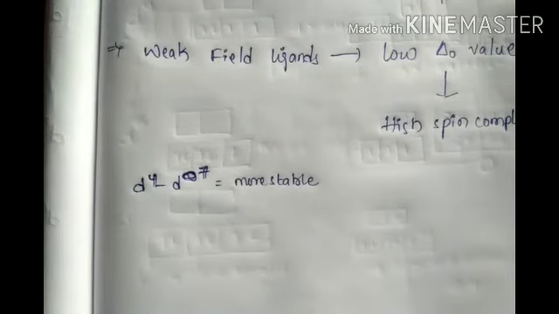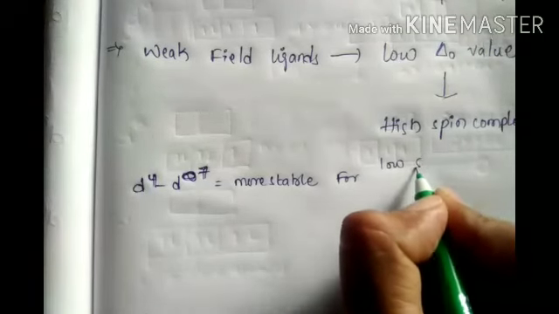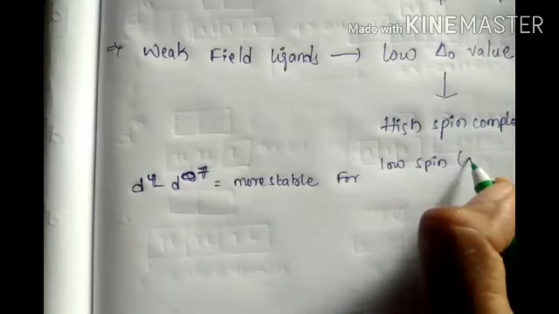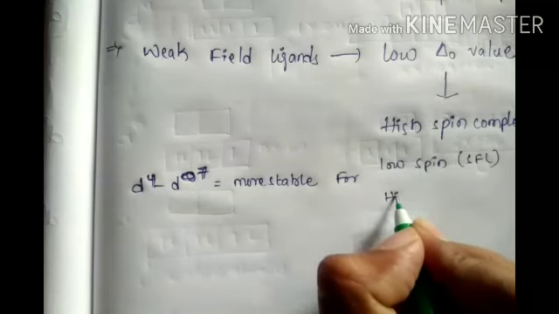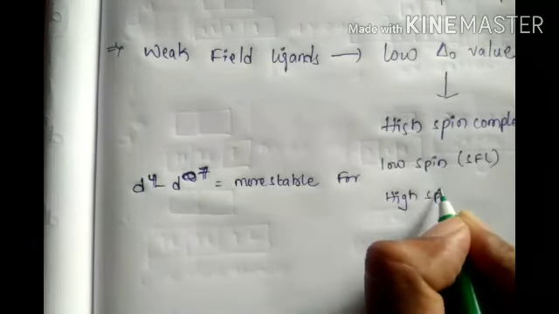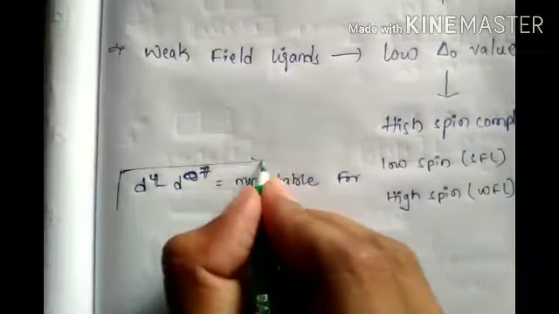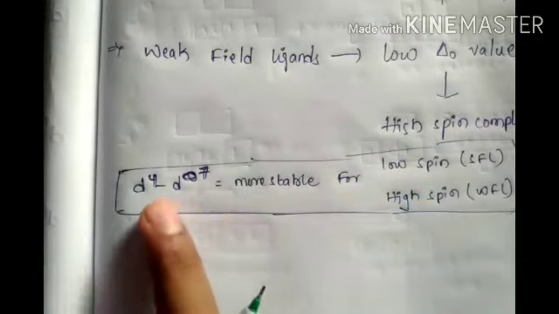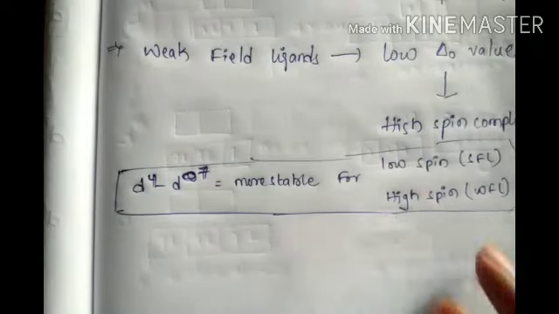D4 to D7 more stable for low spin for strong field ligands, and high spin for weak field ligand. That table only we discussed in this manner, so don't get confused again. This table only we took, right, because of more stable low spin and strong field, why it is. Okay, next one, magnetism.